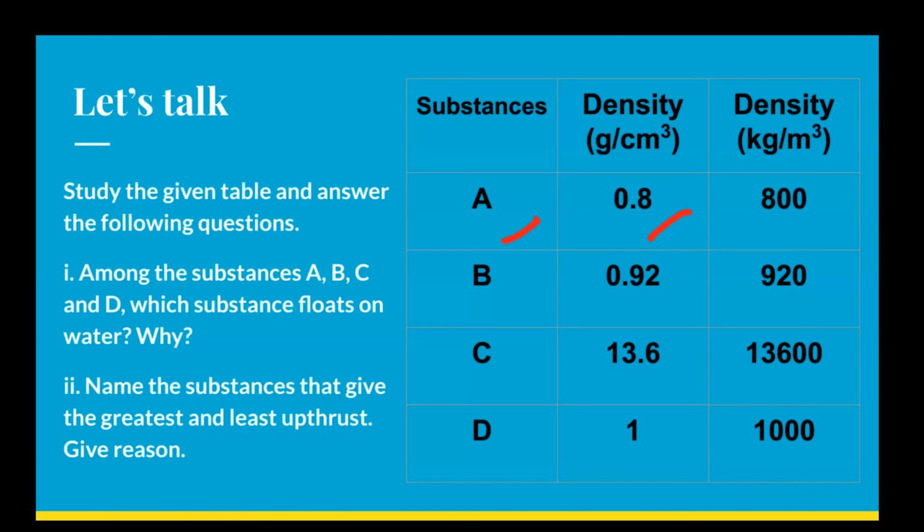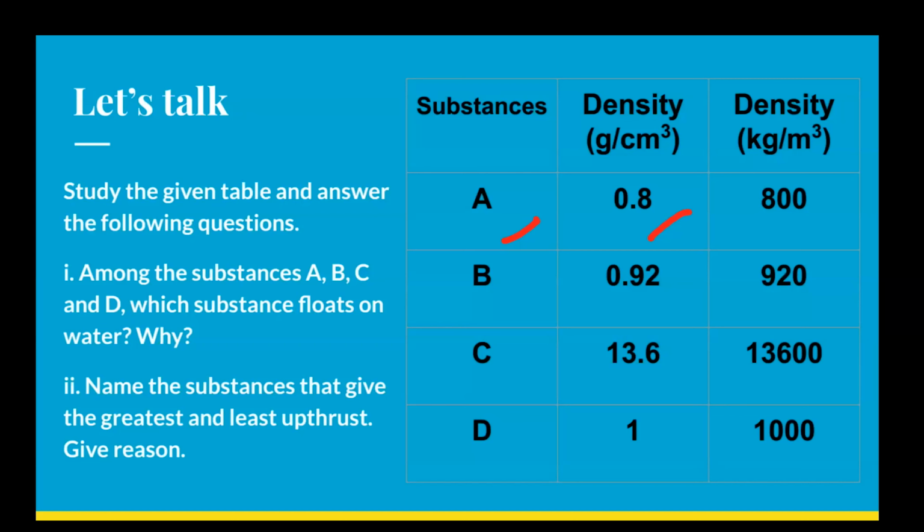The reason behind this is the substance having less density can displace water more than its weight, meaning the substances can easily experience more thrust, due to which they float on water. So we got the answer of number 1. A and B are the substances that float on water. It is because they have less density than water, due to which they can displace more water, and in turn they experience more thrust that makes the substances float on water.